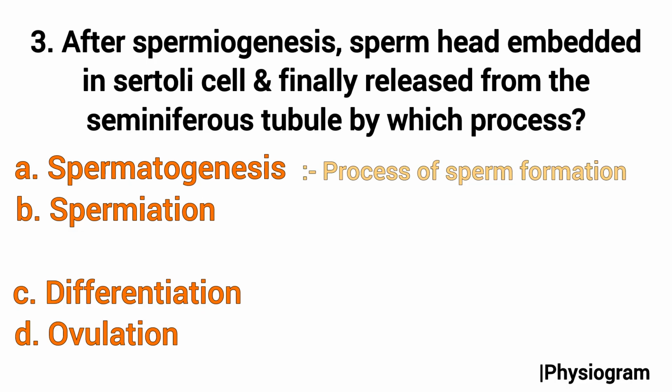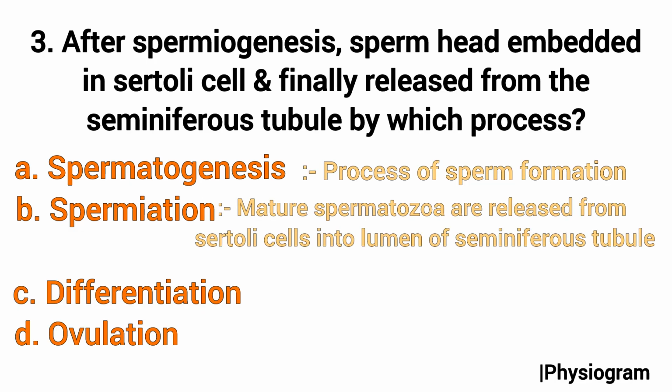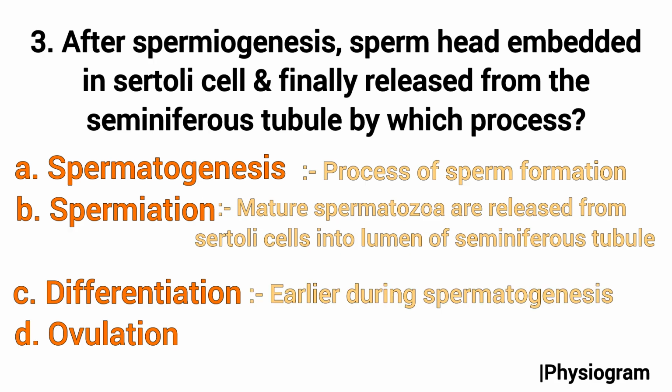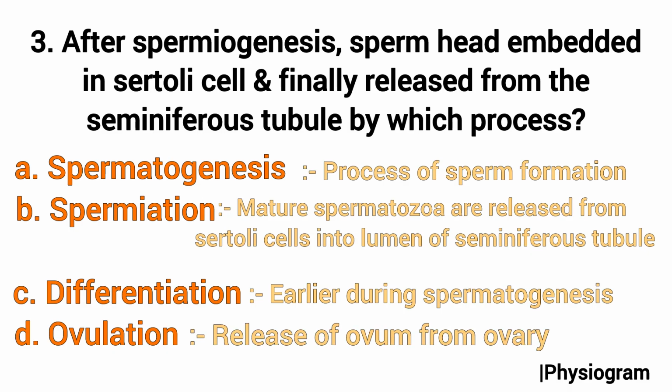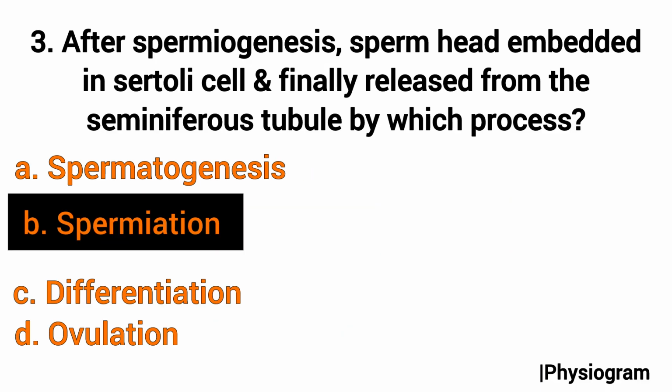Second, spermiation is the process by which mature spermatozoa are released from the Sertoli cells into the lumen of the seminiferous tubules. Next is differentiation, which happens earlier during spermatogenesis. And D, ovulation, is the release of an egg from the ovary. So it's unrelated here. So the correct answer will be option C, spermiation.